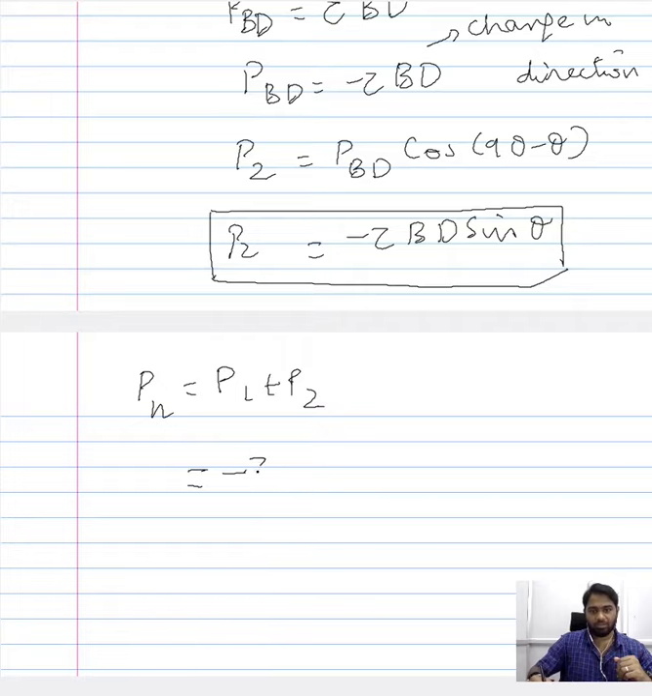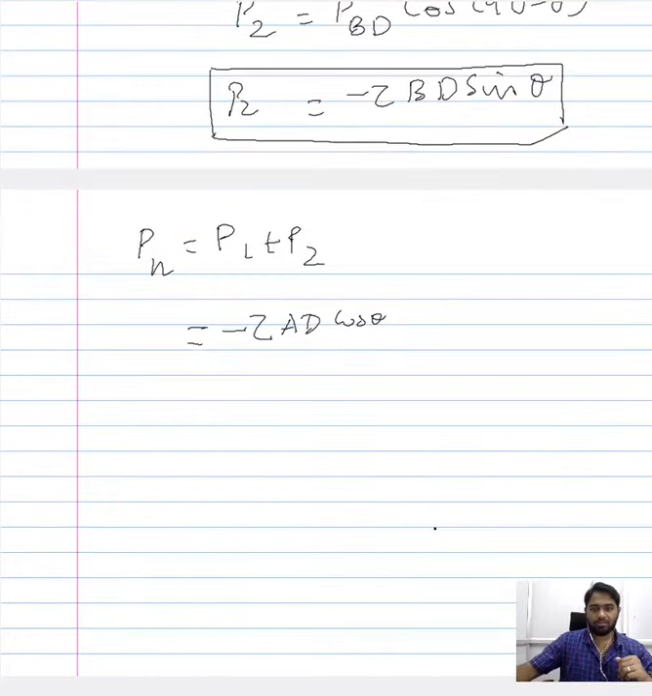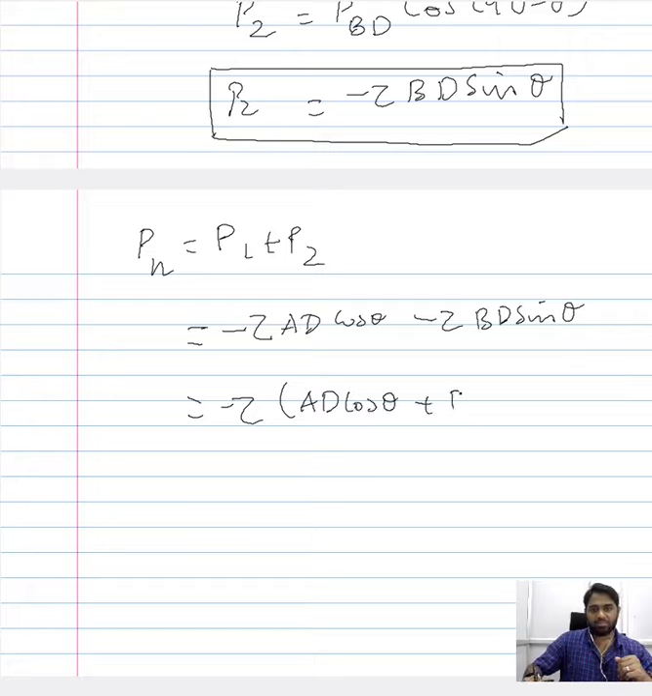If we include the expressions that we have derived, we can write it as tau AD cos theta minus tau BD sin theta. Now we can take minus tau out, and it will be AD cos theta plus BD sin theta. Now all that we have is an expression for the load that is acting perpendicular to our region of interest AB.